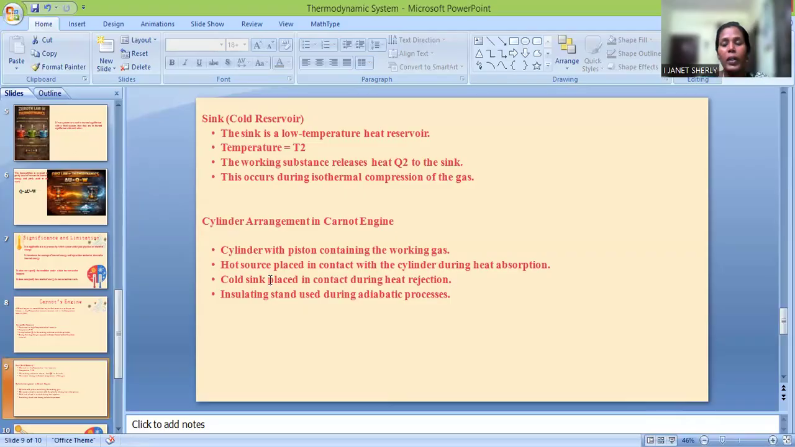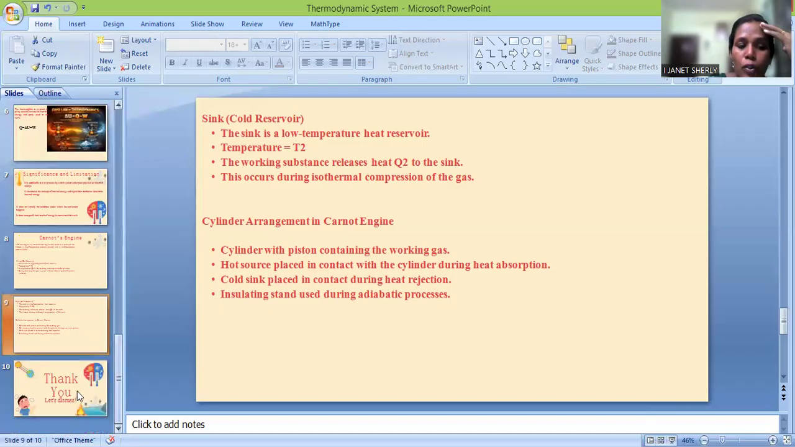So today we have discussed what a system is, what a surrounding is, what the three different types of system are, and what the three different types of thermodynamic equilibrium are. And slowly we got into the zeroth law of thermodynamics and the first law of thermodynamics. And finally, we ended with some important parts of a Carnot engine, right? So we can stop here. We can move to the next topic.